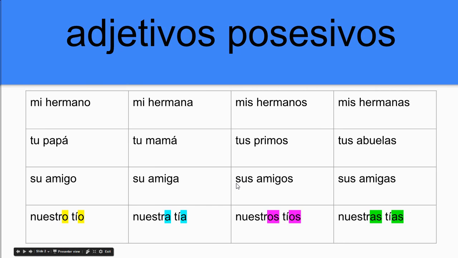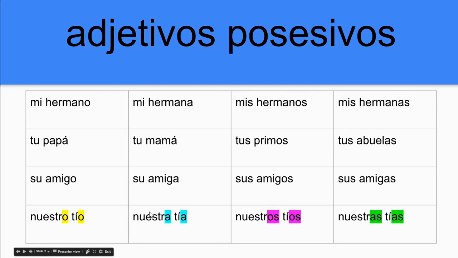And you can see this really clearly with the form of nuestro, nuestra, nuestros, y nuestras. If I'm talking about our uncle, it doesn't matter if it's me and my brother or me and my sister or two sisters talking about their uncle. We're going to see the word tío is masculine, so this becomes then nuestro tío. So think about the word the that would go with each of these nouns. The word the for tío is el tío, so it has to be only one option, nuestro tío.